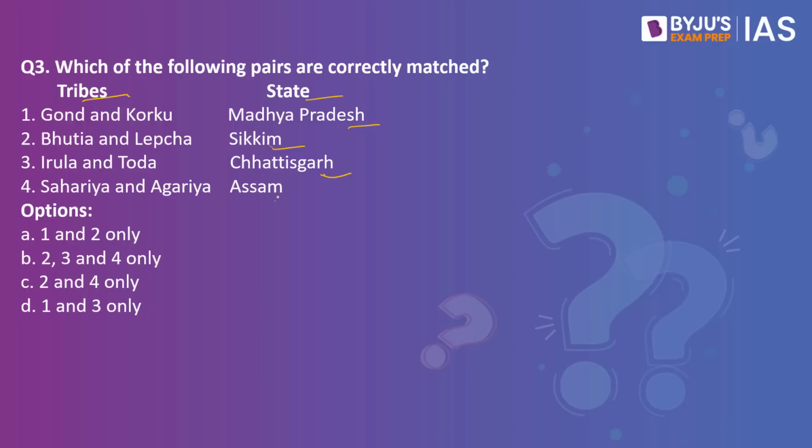Saharia and Agaria, Assam. See, for our UPSC prelims, we must know about the different tribes that are in news, the particularly vulnerable tribal groups that are in news, how are they classified, why are they classified as PVTGs, and much more. Now let us discuss about these tribes that have been in news.